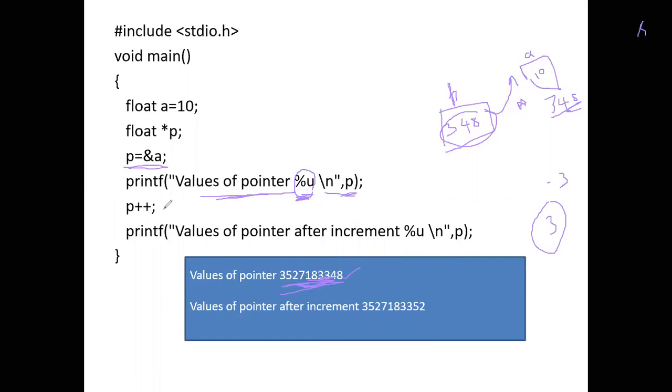Suppose I write p++. What is p++? We have seen that p++ is p + 1 * sizeof the pointer data type. What is the pointer data type? Float, and the float size is 4.